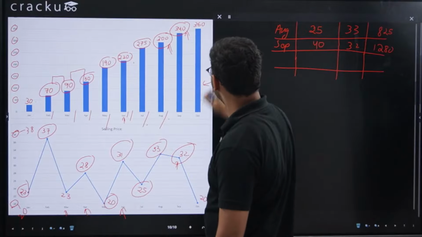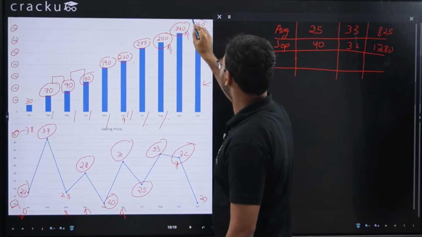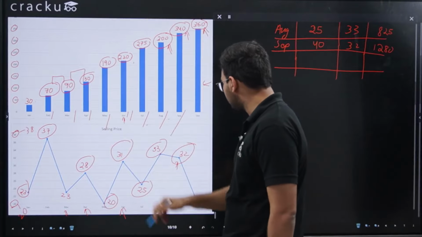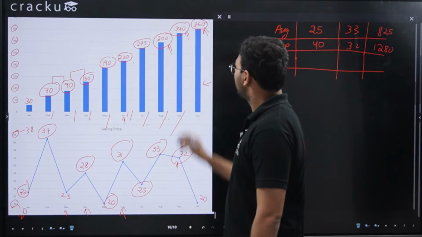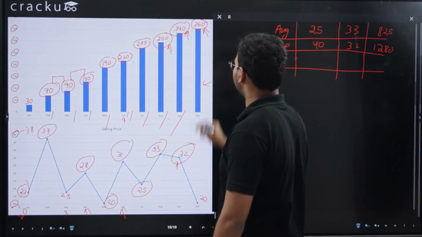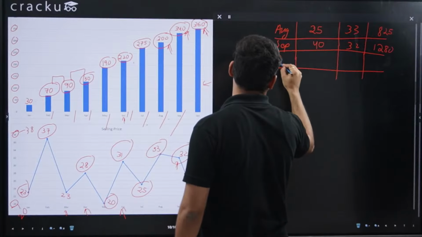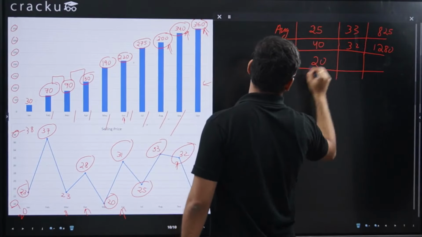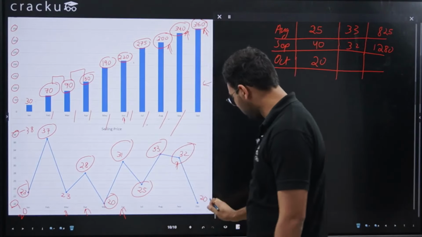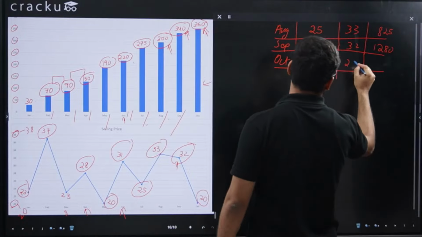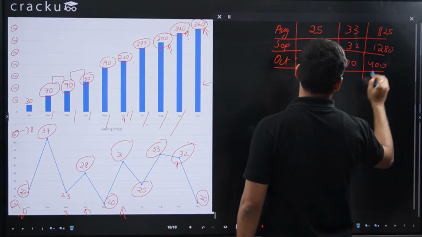And for the month of October, up till October 360 books are sold, and up till September 340 books are sold. So in the month of October there will be 20 books sold, and the price in October is 20. So 20 into 20 will be 400.